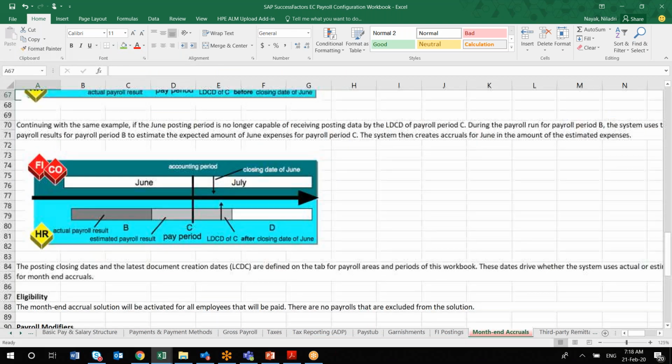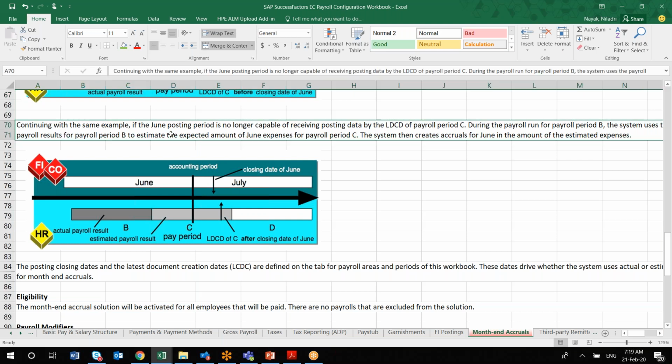To be brief, there will be a specific accounting period. In that period, is there any closing date of a particular accounting period that you have to decide? The client will be giving that information. There are two sides, the FICO side and the HR side. Whenever you are getting an actual payroll result and an estimated payroll result, you have to capture all this information, or whether the payment is done before a particular closing date of a particular month. You have to just make sure of that.